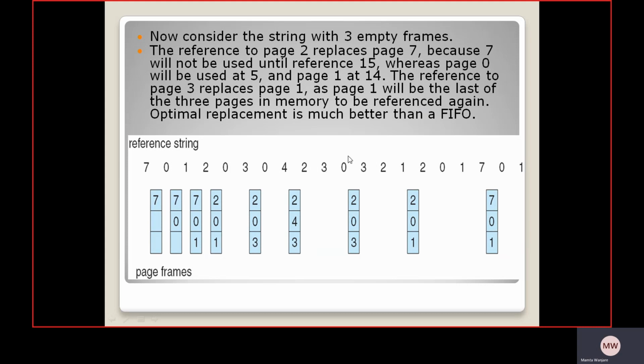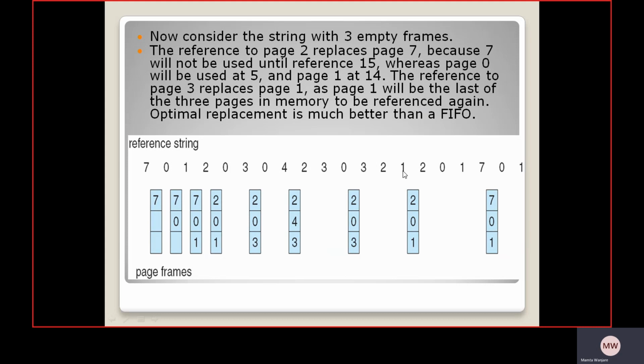Then go for 0. When you put in 0, you again check in the forward direction. 3 and 2 are needed soon, so replace 4, giving 2 0 3. Then 3 is already present, so that is a hit, and 2 is also a hit.